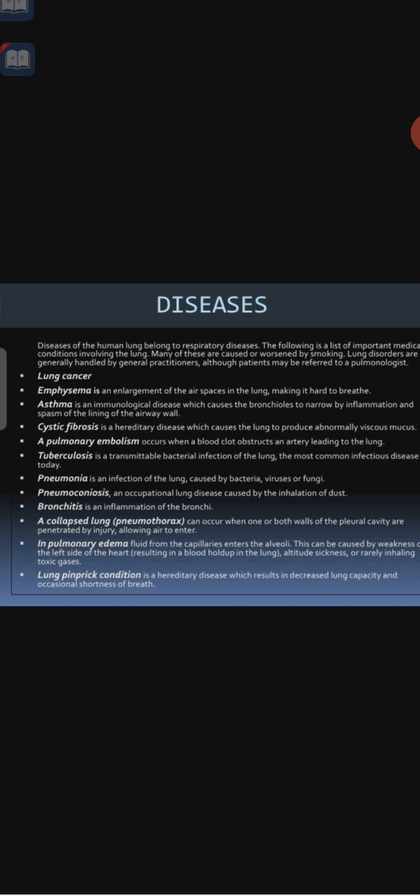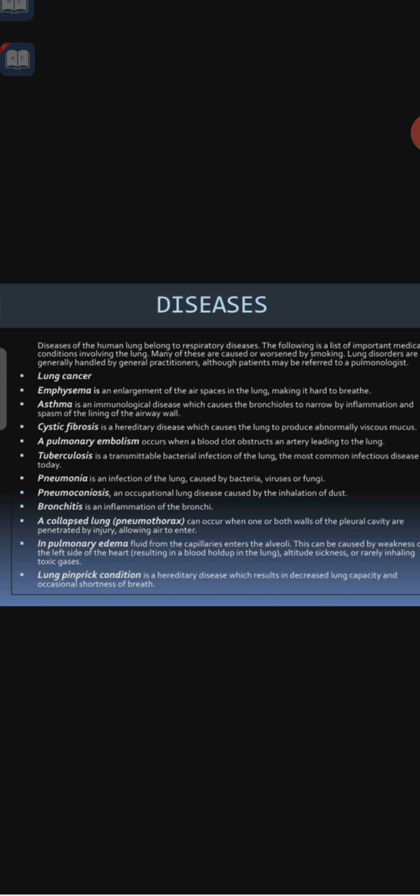Then cystic fibrosis, which is a hereditary disease. It is transferred from the parents to the offspring, that we call a hereditary disease. It causes the lung to produce abnormal viscous mucus. Mucus secretion takes place, abnormal viscous mucus. Then pulmonary embolism occurs when a blood clot obstructs an artery leading to the lung. When the artery going to the lung is obstructed, we call that pulmonary embolism.